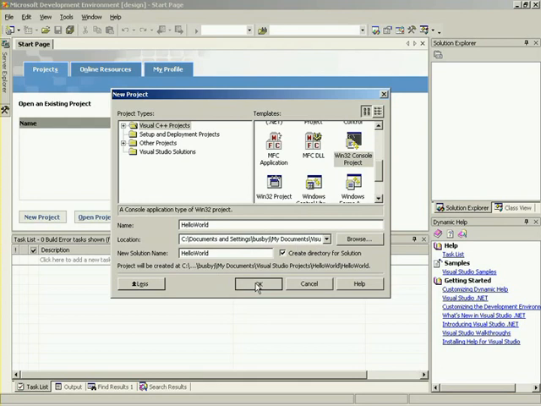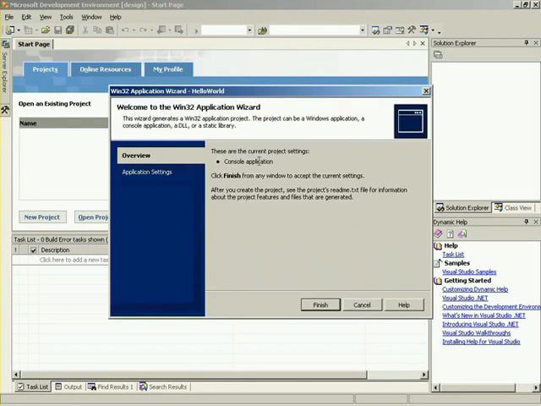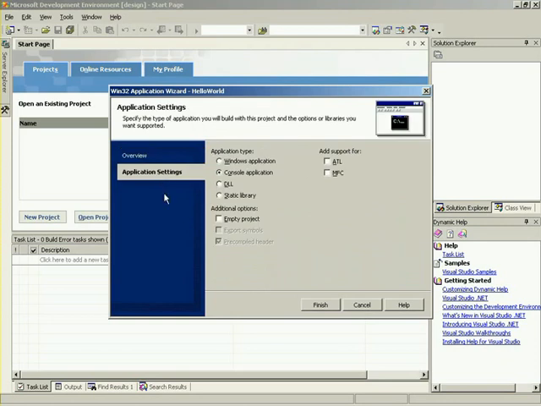Excellent. So let's go ahead and press OK, and we'll get this wizard dialog here. If we go down, this is just a simple overview. If we go to Application Settings, we'll get all these cool settings. What we want is to create an empty project so that we can start out with a clean slate and show you exactly how everything is done.